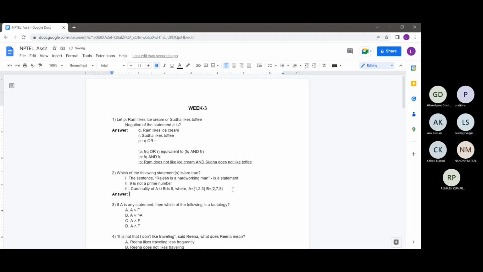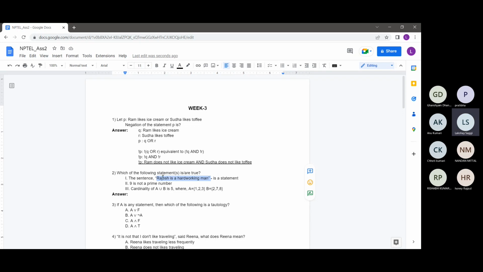The second question is, we are given three statements and we have to tell which of the following statements are true. The first statement is: the sentence "Rajesh is a hardworking man" is a statement. If you guys can let me know in chat, what do you think about this?